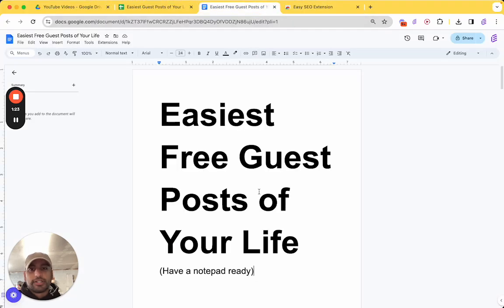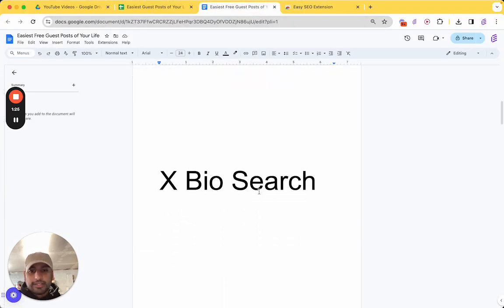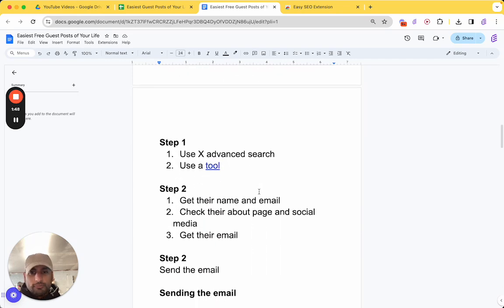So what is this free method I'm talking about? It's using the X, or Twitter as it used to be called, bio search. You're basically going to be finding people with websites within your industry. You could be into the entertainment space, like you talk about anime and video games. You could be into beauty. You could be into, I don't know, construction, whatever. So how do you do this? Well, step one, use X's advanced search. So how do you do that?